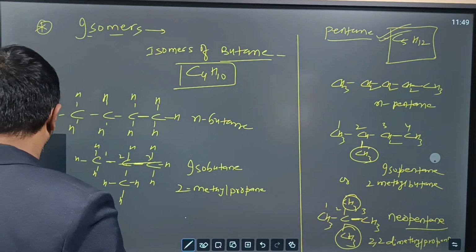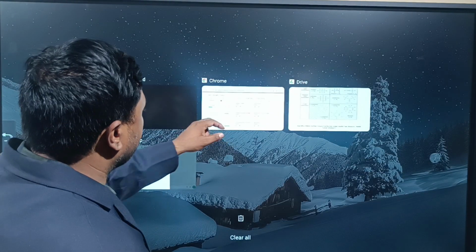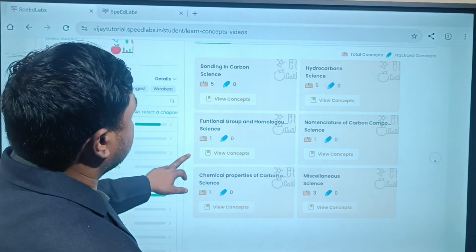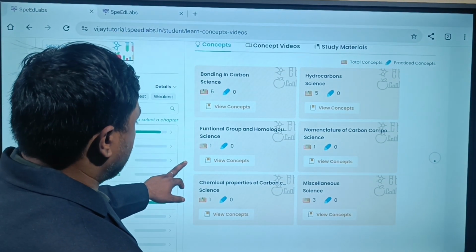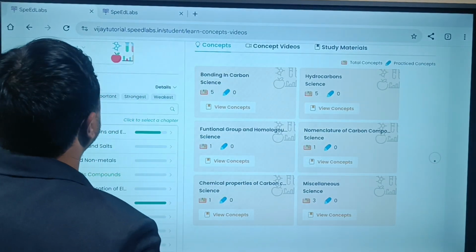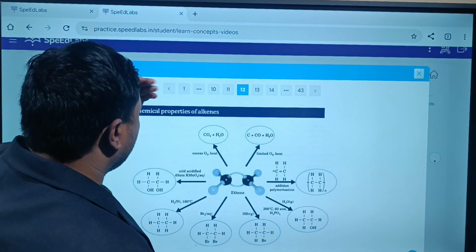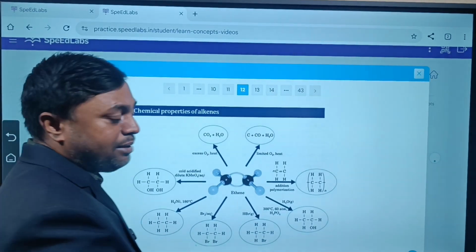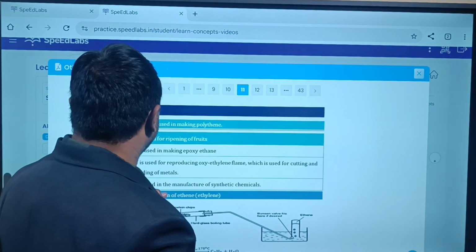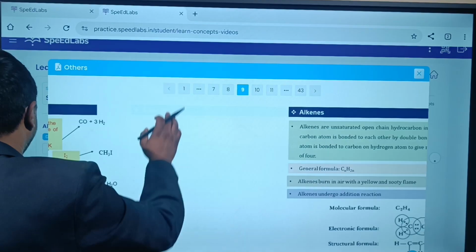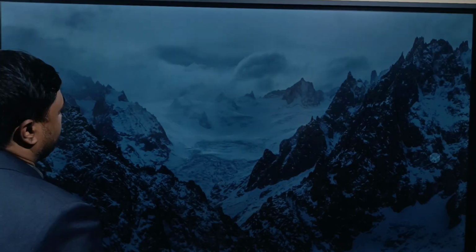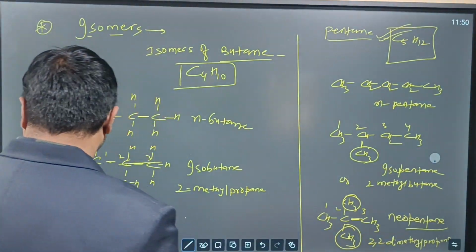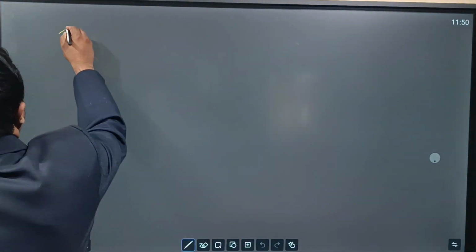Okay, now let's discuss the homologous series. What do you mean by homologous series? A homologous series is a series of carbon compounds having the same general formula, in which successive members differ by a CH2 group. So once again, let's go to this. Try to understand the homologous series.